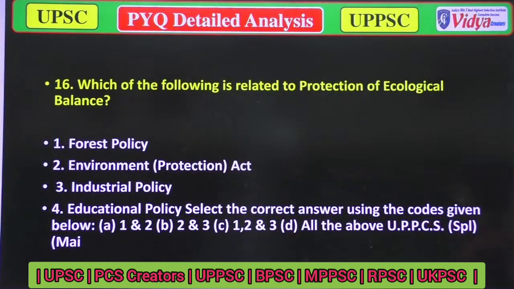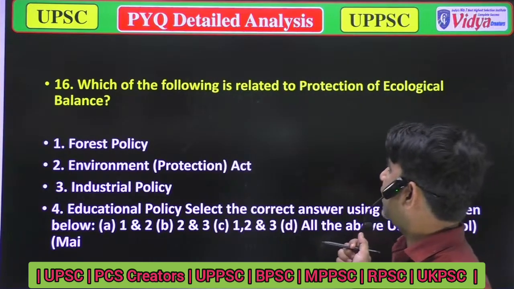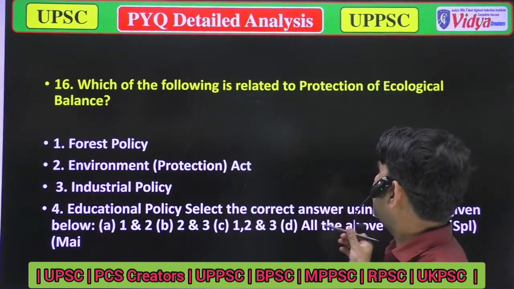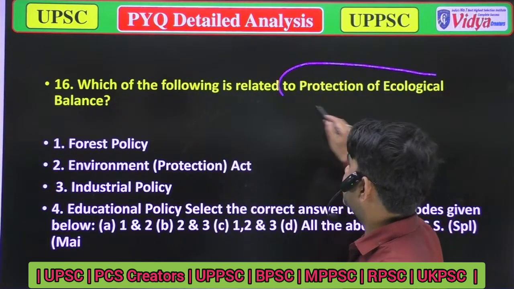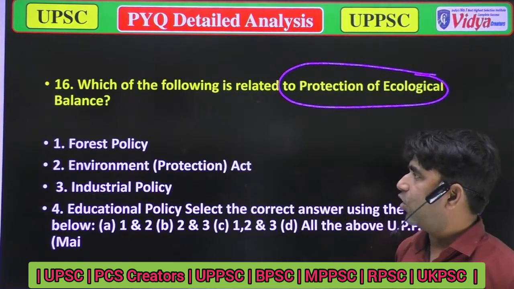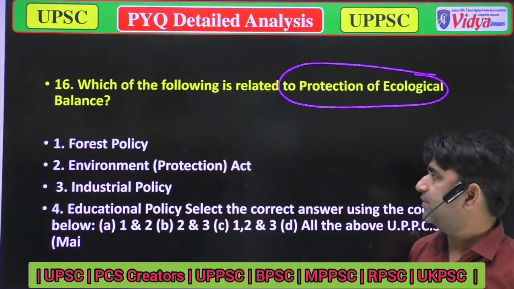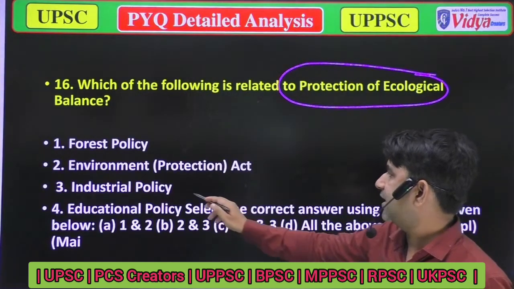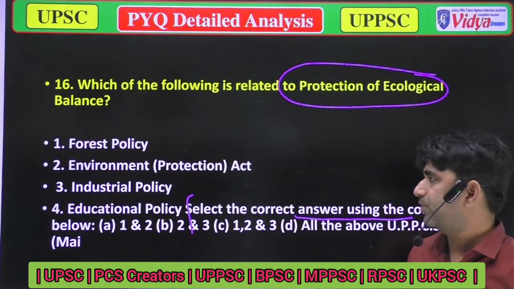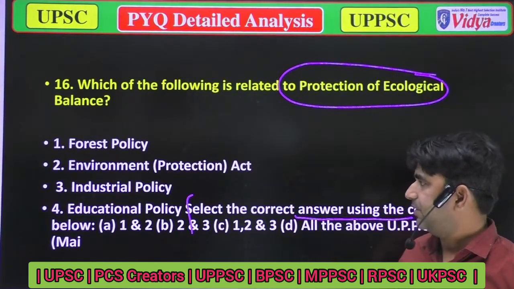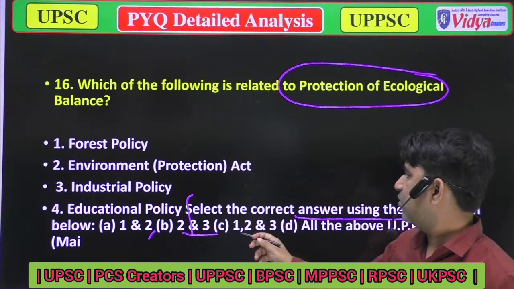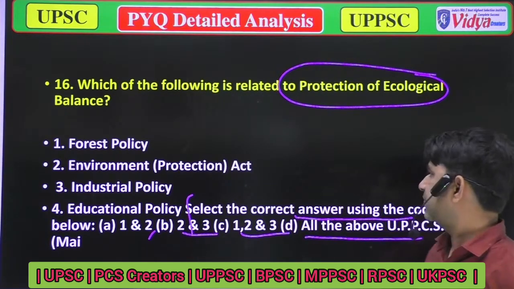There are some printing mistakes. I hope you will ignore them. Which of the following is related to the protection of ecological balance? Option A, forest policy. Option B, Environmental Protection Act. Option C, industrial policy. And option D, education policy. Select the correct answer by the codes given below. Option A, 1 and 2 are correct. Option B, 2 and 3 are correct. Option C, 1, 2 and 3 are correct. And option D, all of the above. It was asked in UPPSC.